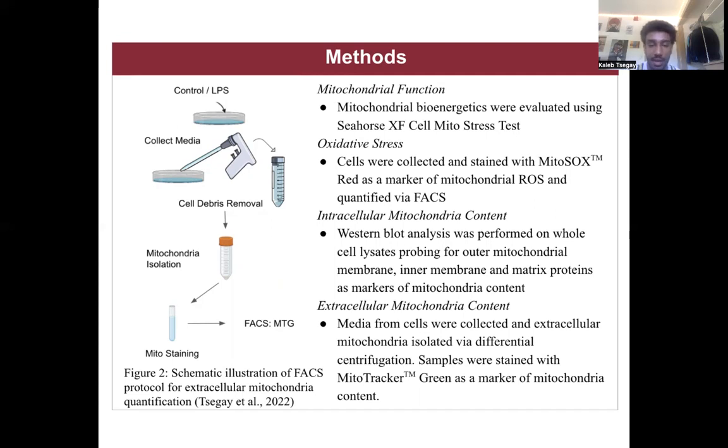To elucidate changes in intracellular mitochondrial content in response to LPS, I used SDS-PAGE and Western blot analysis, and I probed for the outer mitochondrial membrane protein VDAC1, the inner membrane protein TIM23, and a matrix protein aconitase as markers of mitochondrial content. To measure changes in extracellular mitochondria, as shown in Figure 2, I collected media from control and LPS-treated cells, and I isolated extracellular mitochondria via differential centrifugation. I stained samples with MitoTracker Green as a marker of mitochondrial content, and I quantified via flow cytometry.